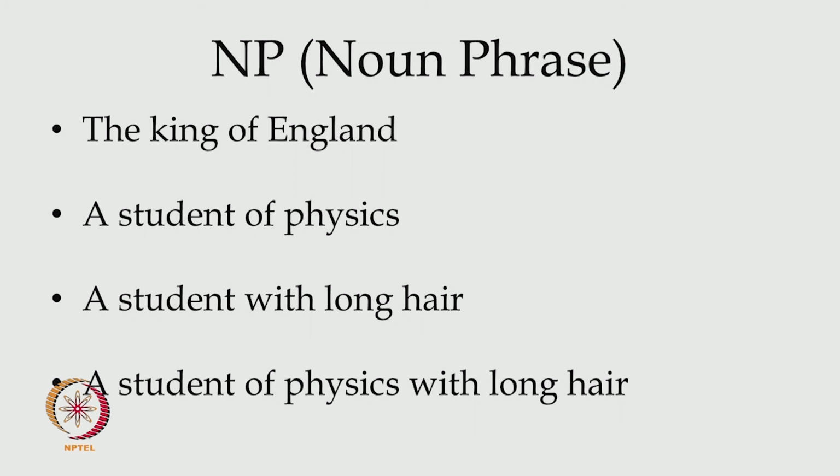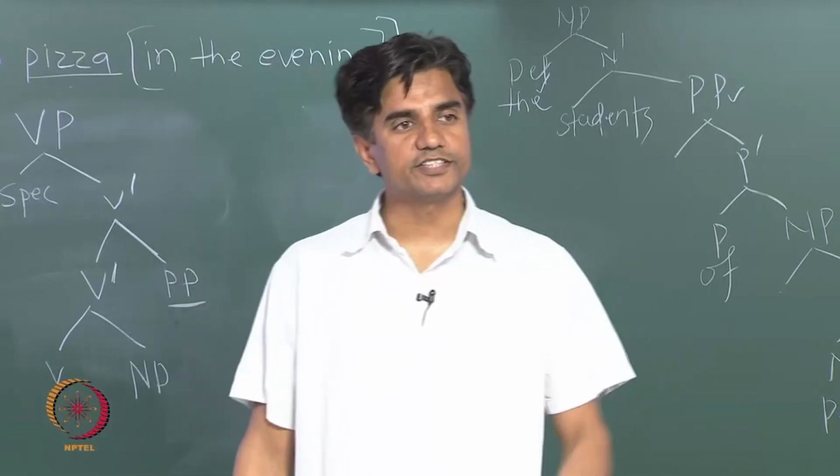Can you look at these phrases? The King of England, student of physics. The next one is a student with long hair. Do you see any distinction between student of physics and a student with long hair in terms of its meaning? Do you see any distinction between that?